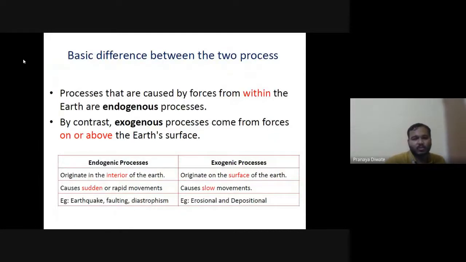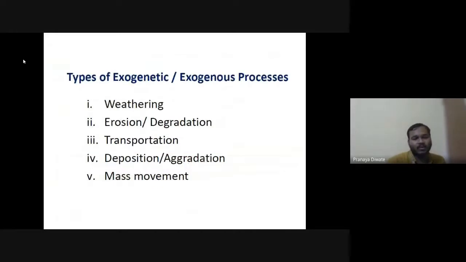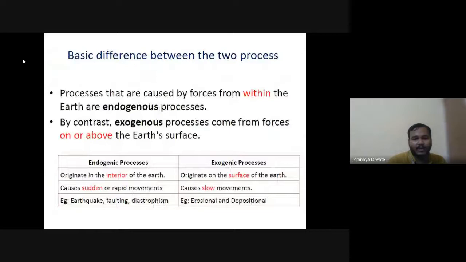Endogenic processes include slow movement and sudden movement: earthquake, faulting, and diastrophism. These are all processes of the earth. Then you have the exogenetic process, which originates on the surface of the earth and causes slow movement, and that is erosional and depositional.